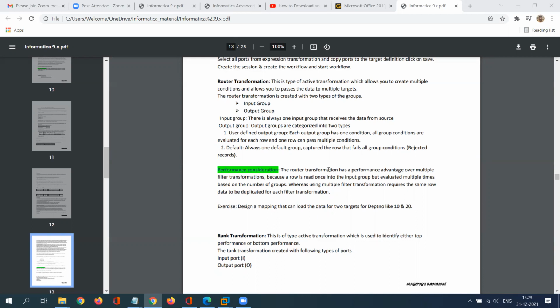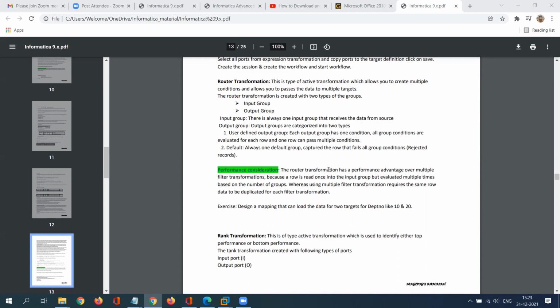As per the requirement, we are going to create more than one user defined group. Accordingly, the default group will be created. That is a one time activity. As we know, in filter transformation, we have some demerits.